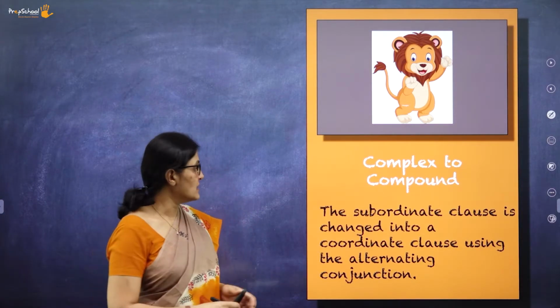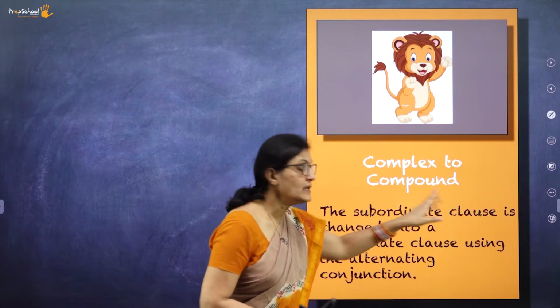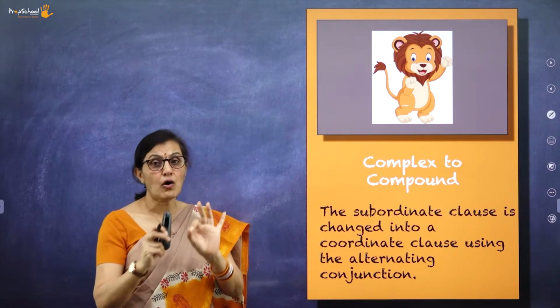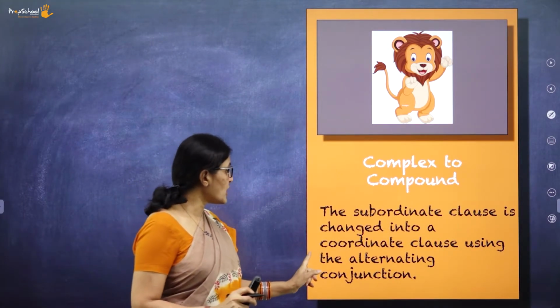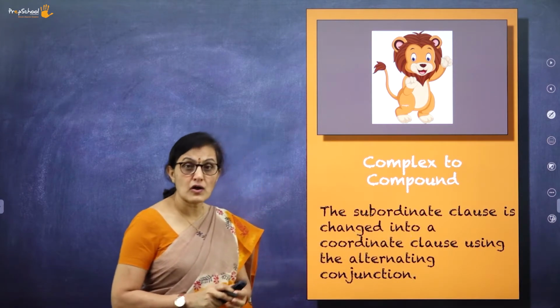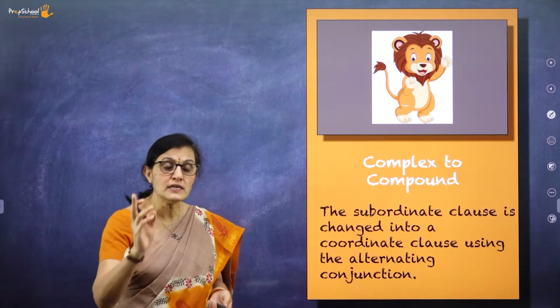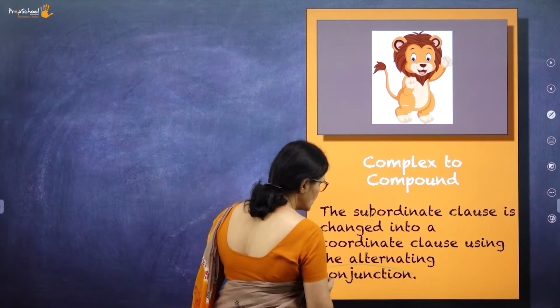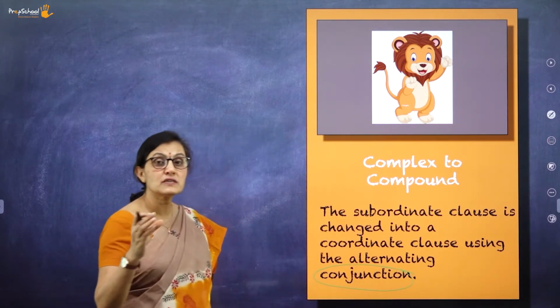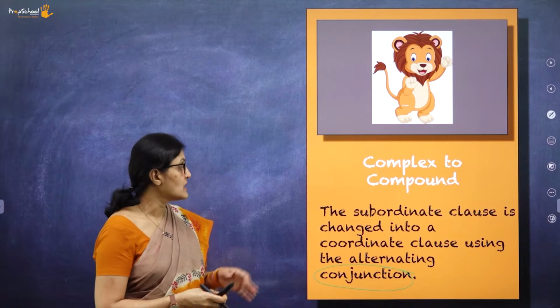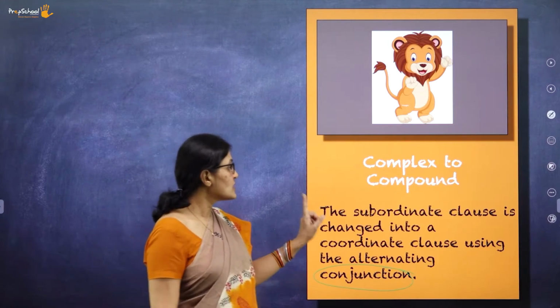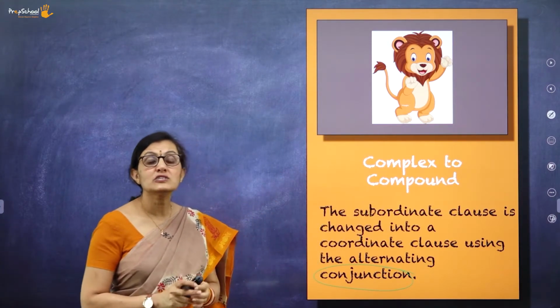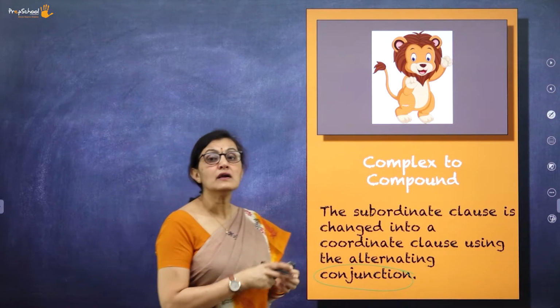We change the subordinate clause. The subordinate clause is changed into the coordinate clause. How do we change it? You need to use a conjunction. Conjunctions are words that join, isn't it? They join two sentences. So the subordinate clause is changed into the coordinating clause.